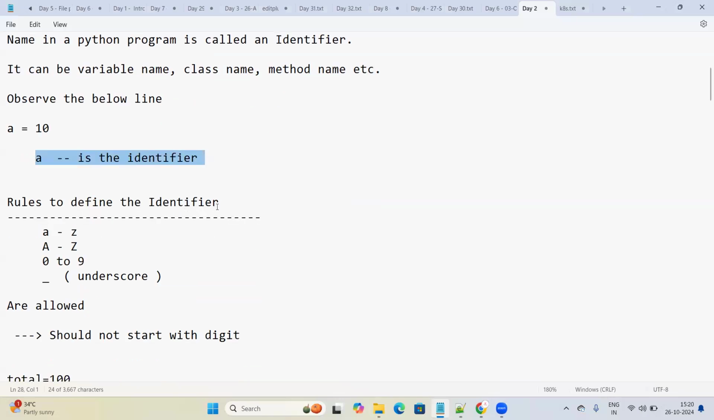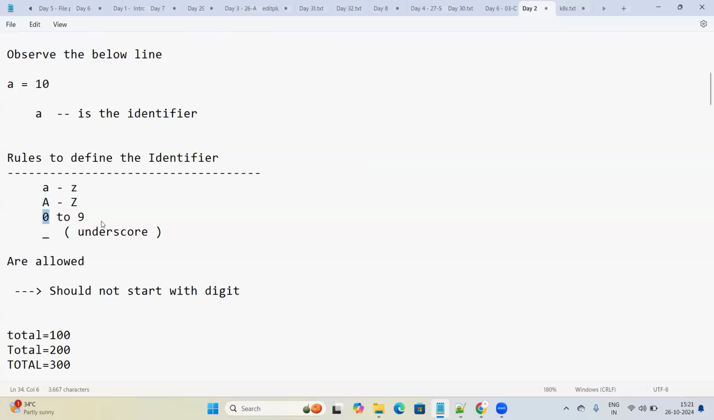There are some rules to define an identifier. Usually, identifiers can start from small a to small z, and they can also start from uppercase letters, capital A to capital Z. It also allows digits, from 0 to 9, and we can also use underscore in the identifier. So these are the things that we can use in an identifier.